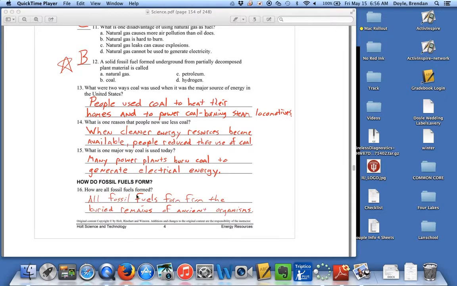How are all fossil fuels formed? All fossil fuels form from the buried remains of ancient organisms. So things that died millions and billions of years ago, buried underground for millions of years, that becomes coal, and we can burn it.